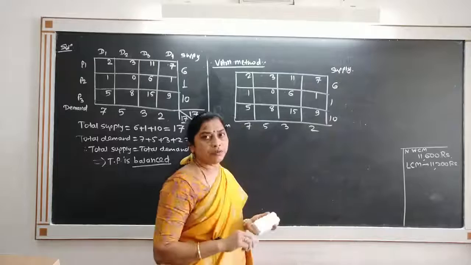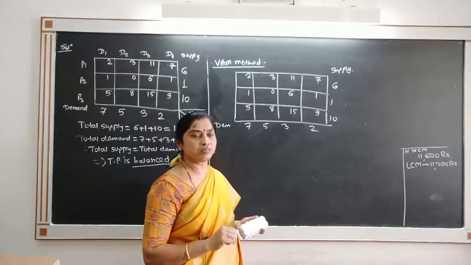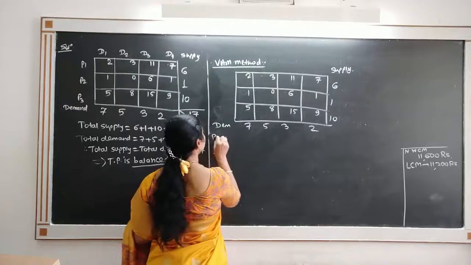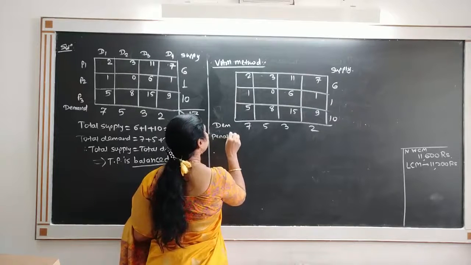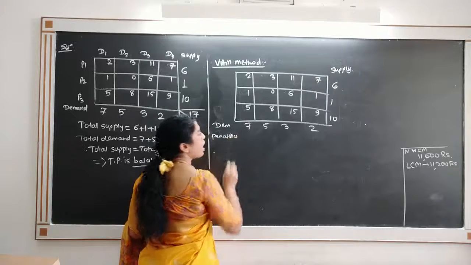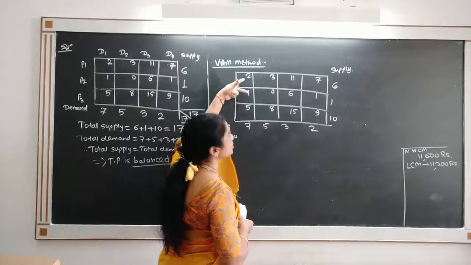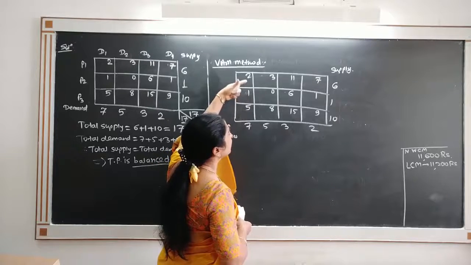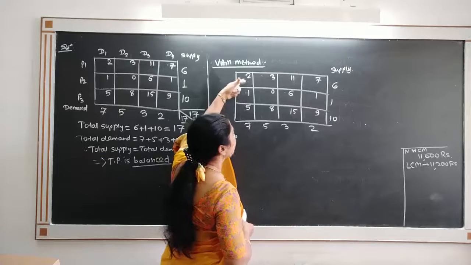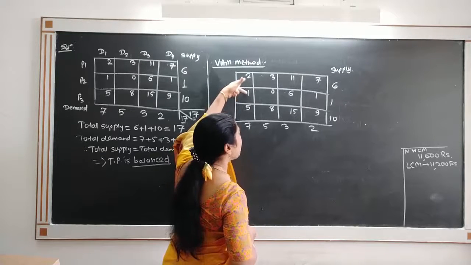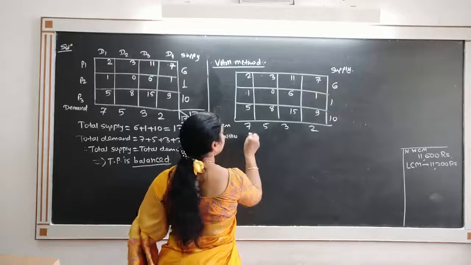In VAM, we start with penalties. What are penalties? The difference between smallest and the next smallest. So see, these are the two smallest elements. Smallest is 1, next smallest is 2, and therefore the difference between them, that is 2 minus 1, the penalty is 1.